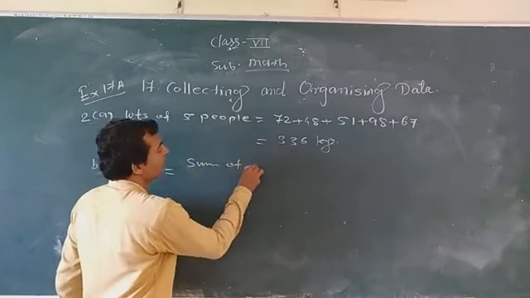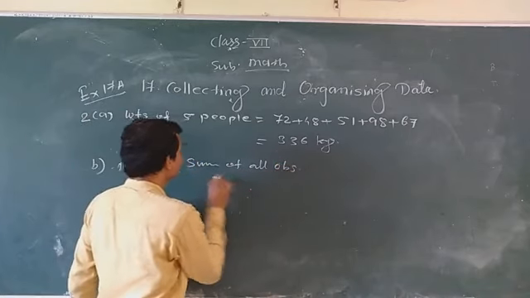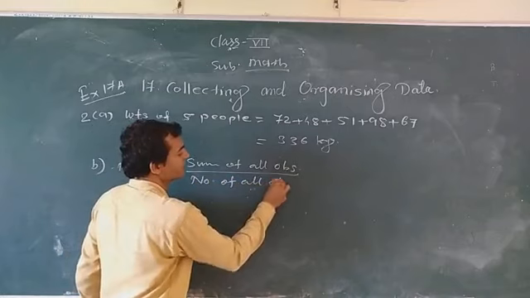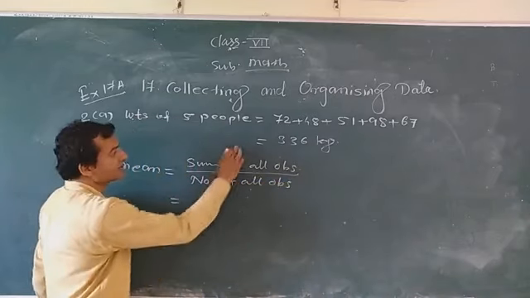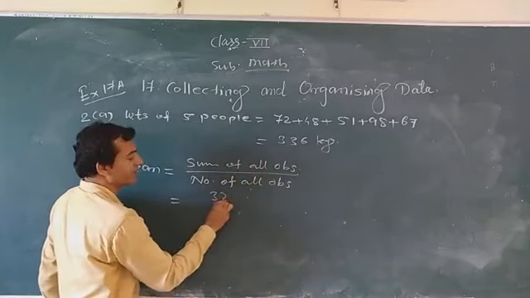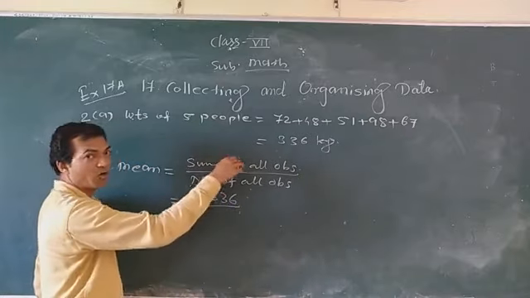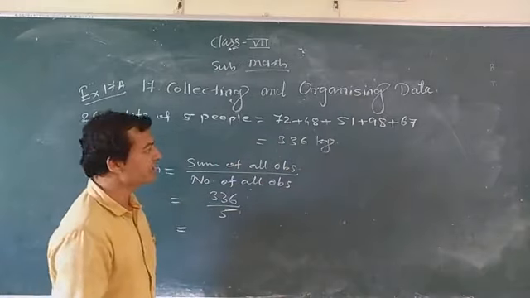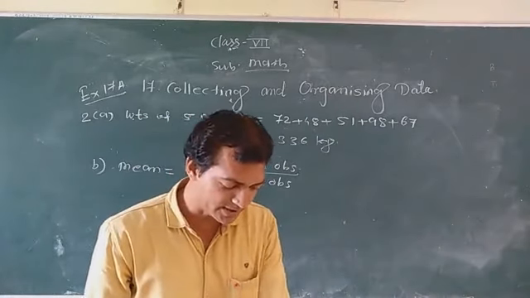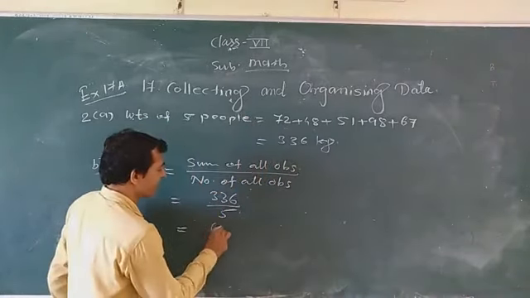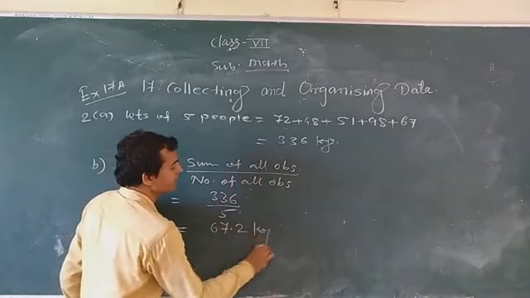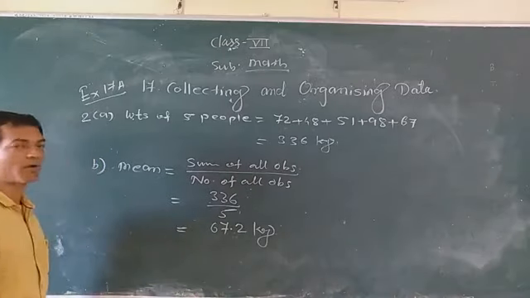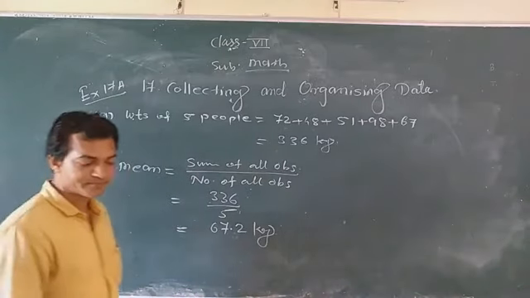The sum of all observations is 336, which we already found. The number of observations is 1, 2, 3, 4, 5, so divided by 5. After dividing, you get 67.2 kg. So write down this problem, it is very easy.